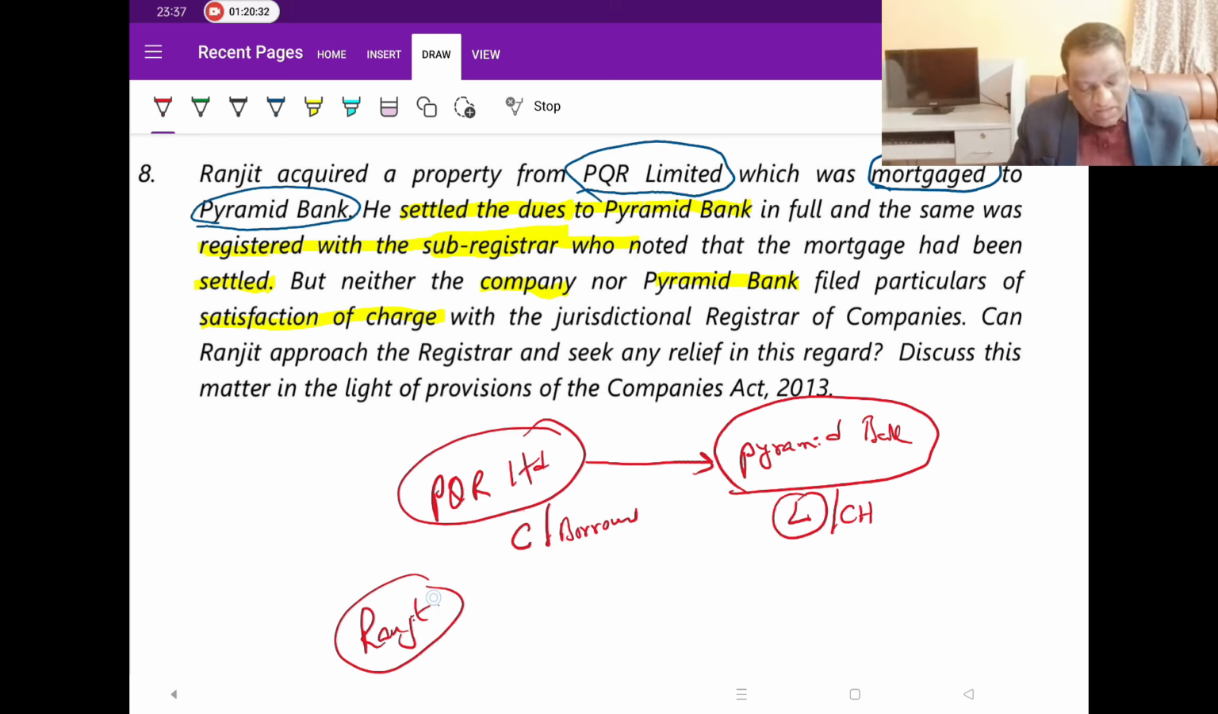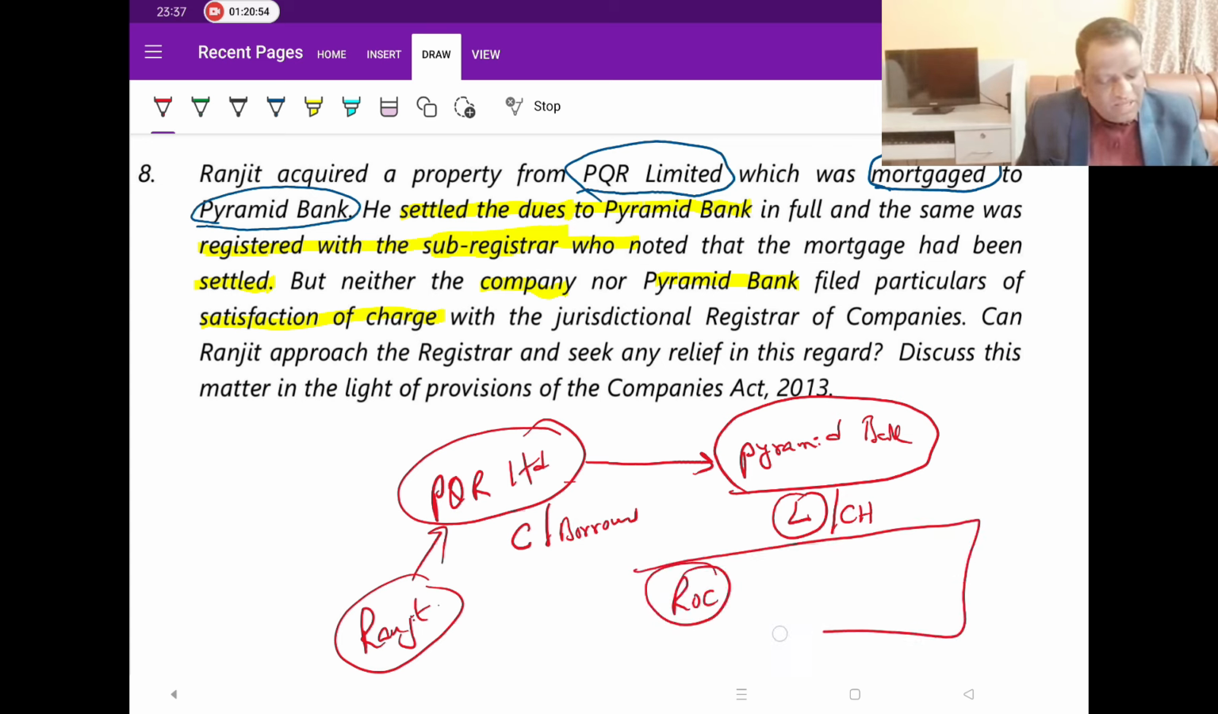But Ranjit is the one who bought the property from the company. Now why did he buy the property? Because he has seen from the property registration department that the loan they have taken is already squared off, that is, the loan is repaid, and the entries in the sub-register office have even been deleted. But along with the sub-register office, the ROC database still shows that this PQR is a borrower and this Pyramid Bank is a lender, because nobody has communicated to ROC.